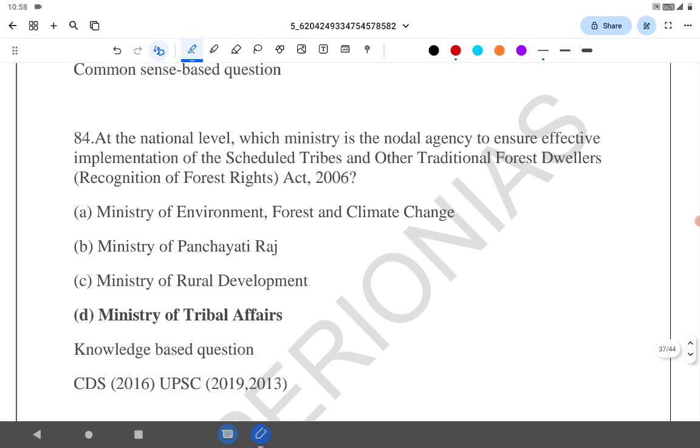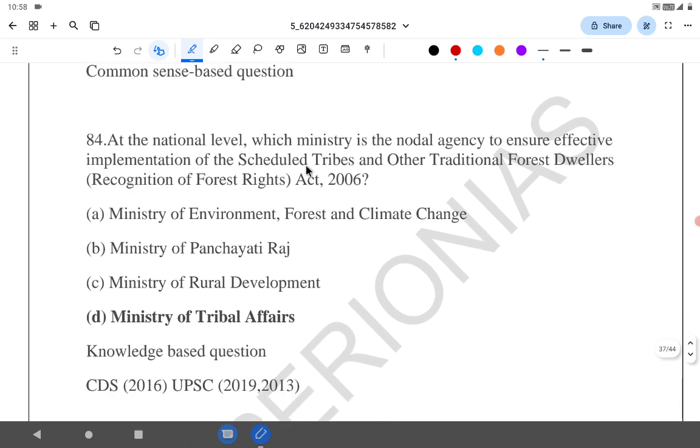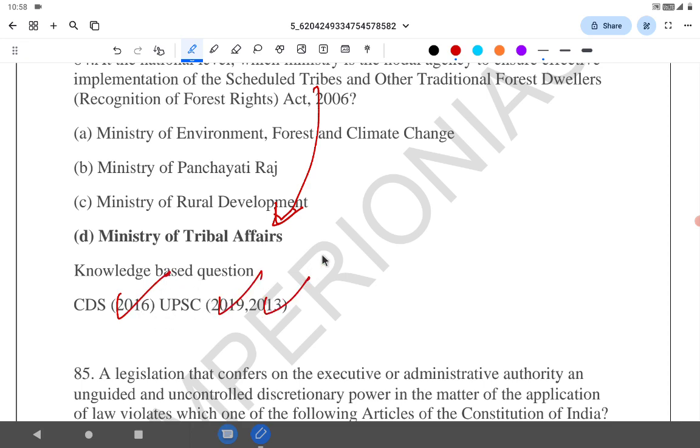Next, at the national level, which ministry is the nodal agency to ensure effective implementation of the Scheduled Tribes and Other Traditional Forest Dwellers Recognition of Forest Rights Act 2006? It is more logical, even without knowing the answer, that it is the Ministry of Tribal Affairs. Questions related to scheduled areas, FRA and tribal ministries were asked in 2016 CDS, UPSC 2019 and 2013 as well.